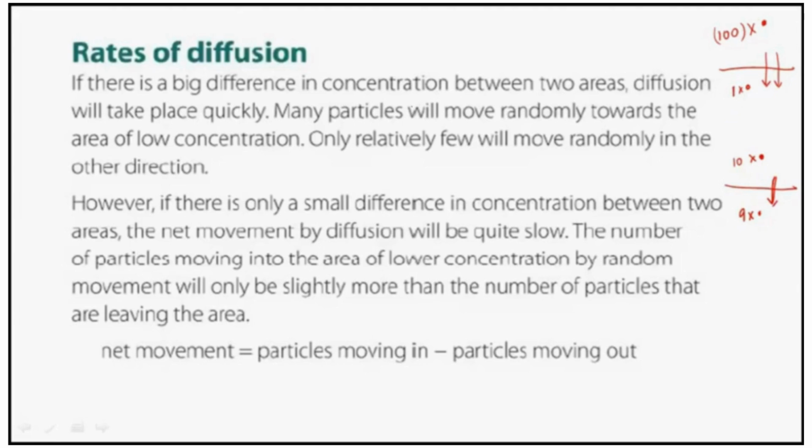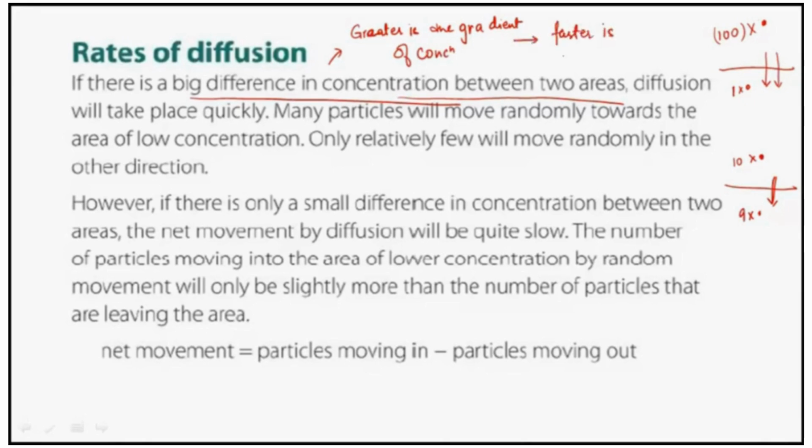Okay, so you can say that if the difference between the concentration of two areas is big, diffusion will take place faster. Or in other words, you can say that greater is the gradient of concentration, faster is diffusion.